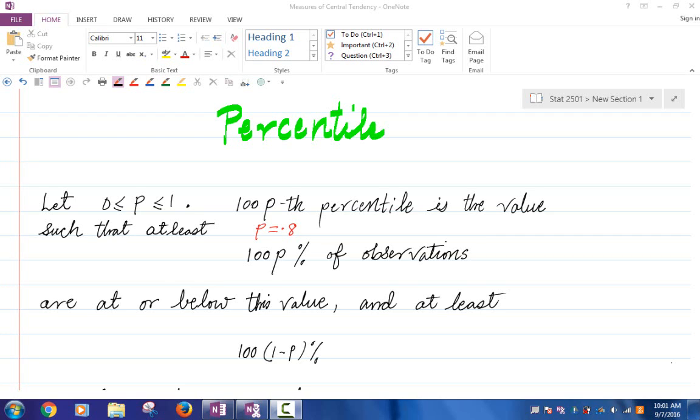If your score on SAT is 70th percentile, what does it mean? Anybody knows?